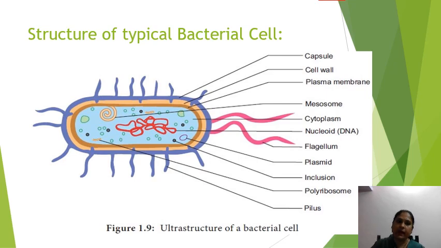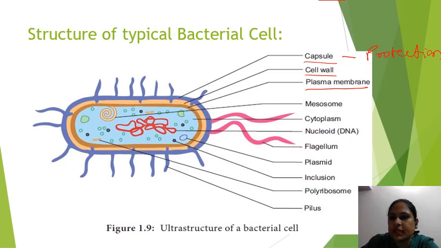Now the structure of a typical bacterial cell. This bacterial cell has a wall, the cell wall or membrane, the outer wall. This outer wall is composed of three layers. The first layer is the capsule, the second layer is the cell wall, and the third layer is the plasma membrane. Each layer has a distinct function. Capsule performs the function of protection. Cell wall functions in giving shape to the cell. Plasma membrane functions as a selectively permeable membrane.